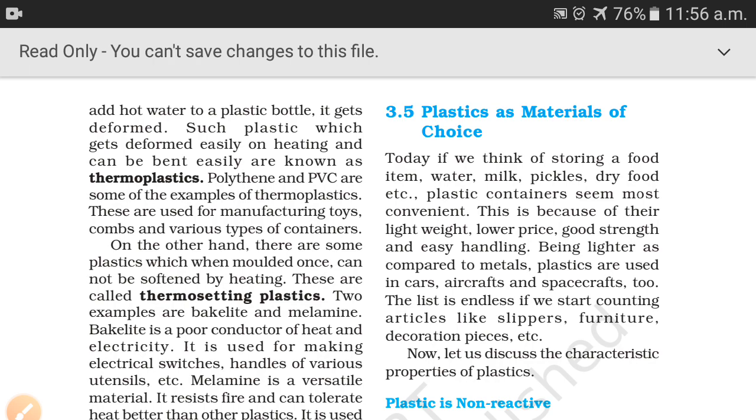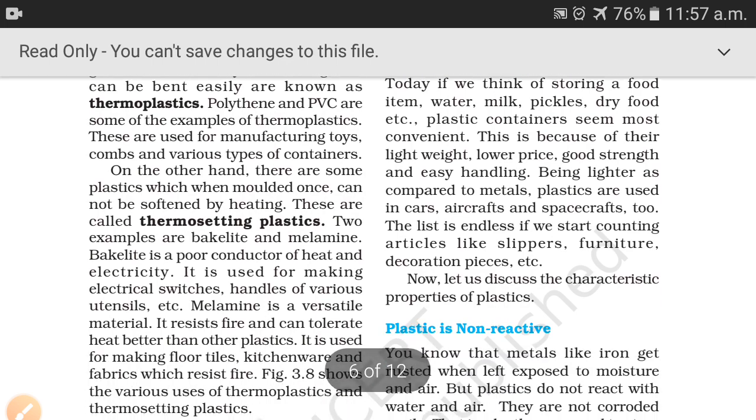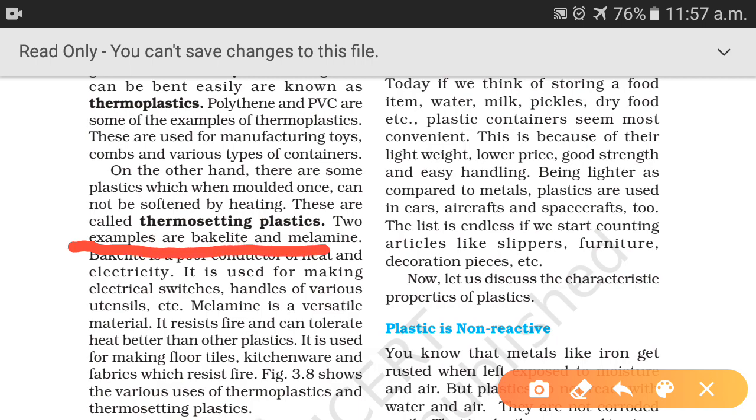Then example of thermoplastic is polythene and PVC. The full form of PVC is polyvinyl chloride, and example of thermosetting is bakelite and melamine. See here, bakelite and melamine. Now what is this bakelite?